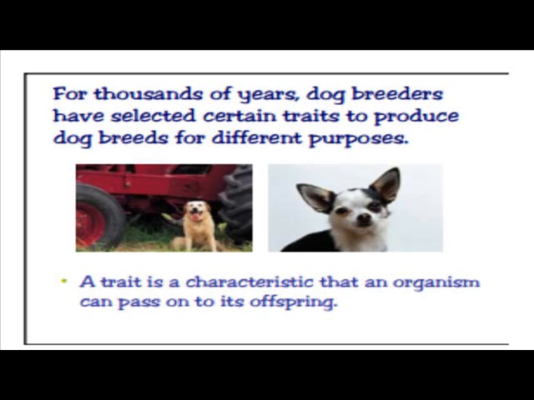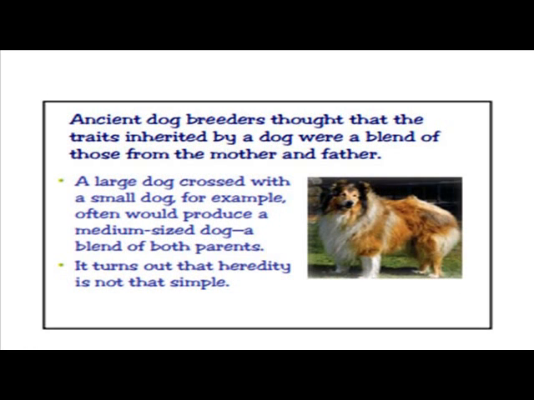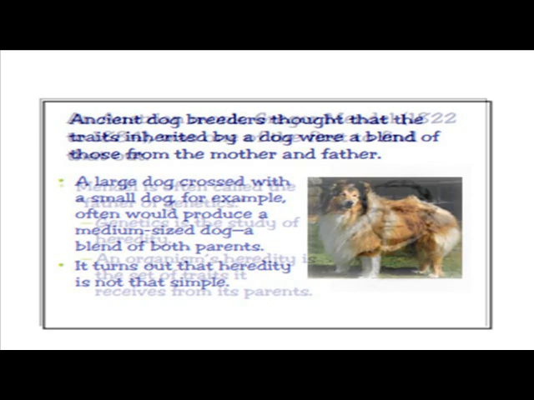A trait is a characteristic that an organism can pass on to its offspring. Ancient dog breeders thought that the traits inherited by a dog were a blend of those from the mother and the father. A large dog crossed with a small dog, for example, often would produce a medium-sized dog, a blend of both parents. It turns out that heredity is not that simple.